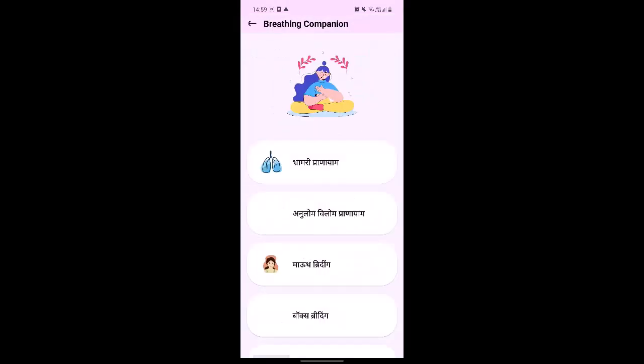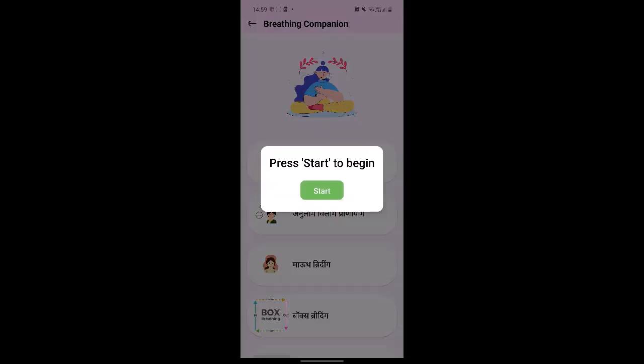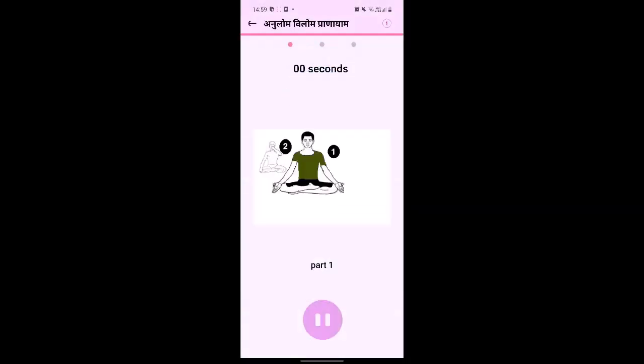Fourth is Breathing Companion. Access guided breathing exercises presented in simple Marathi through audio and text format.